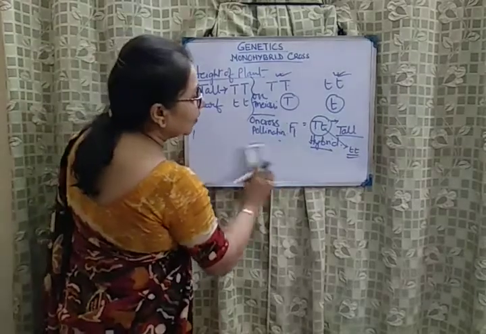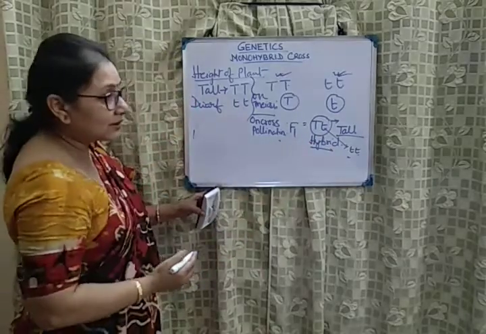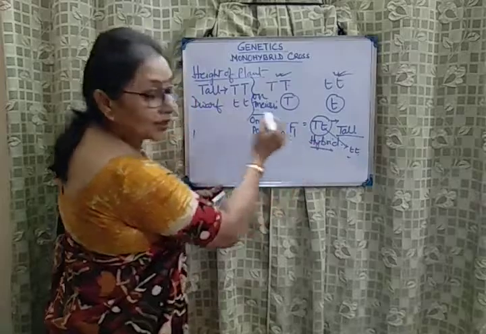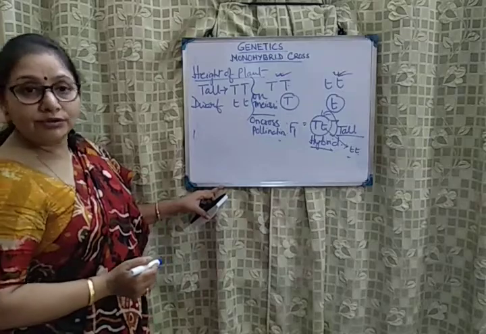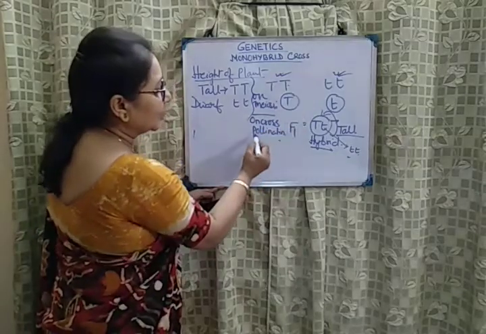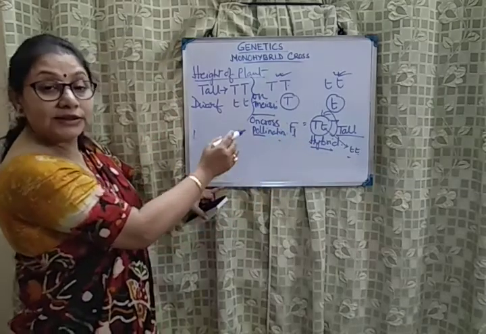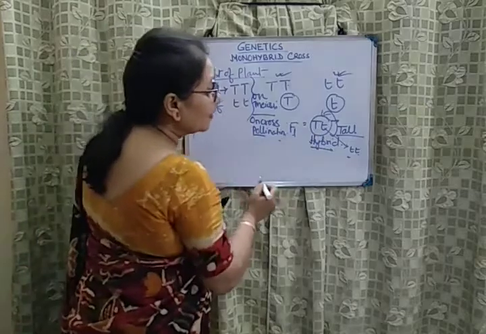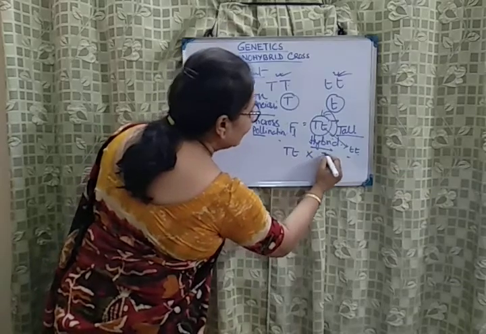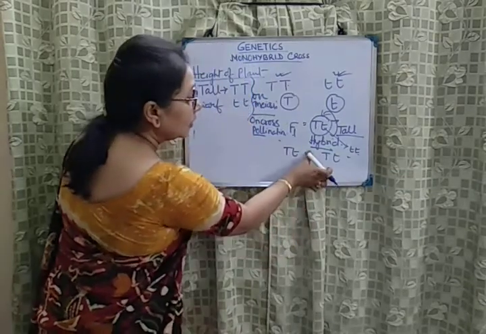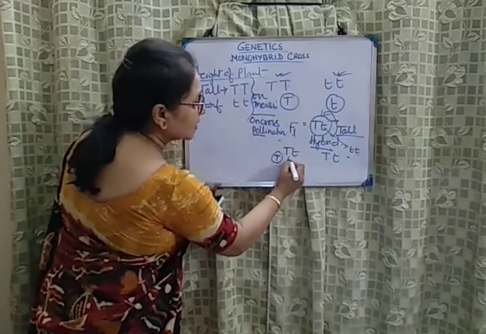So if you move on to the next generation, for the F2 generation we need the gametes. So you will find after we have got the F1 generation, plants of the F1 generation are made to undergo self-pollination. Initially we started with cross-pollination in the F1 generation. To get the F2 generation, the next generation or second filial generation, the plants will be self-pollinated. For our convenience, we are taking plants with the same combination. So what will be the possible combination of gametes? This plant will be having capital T and small t.